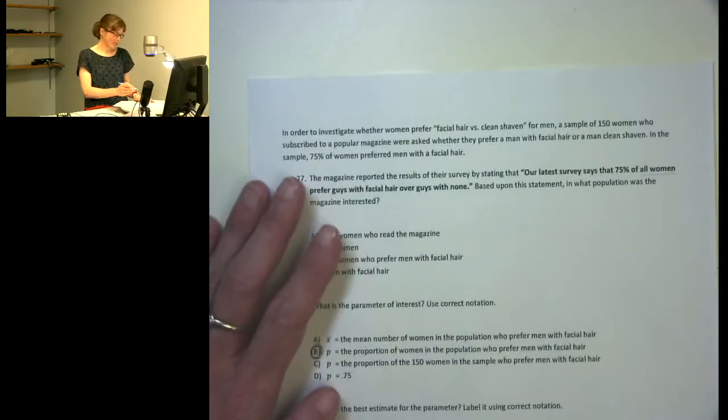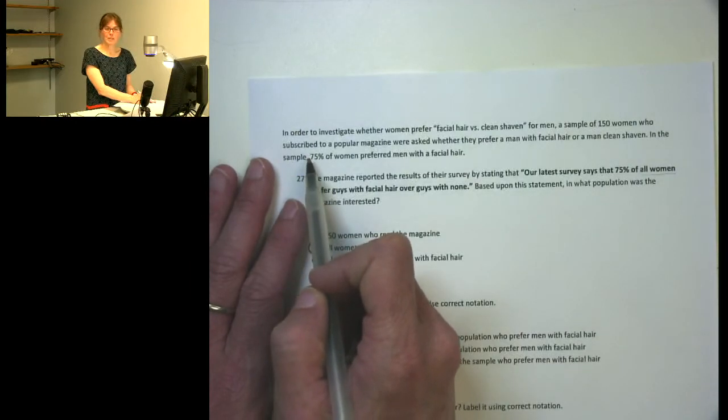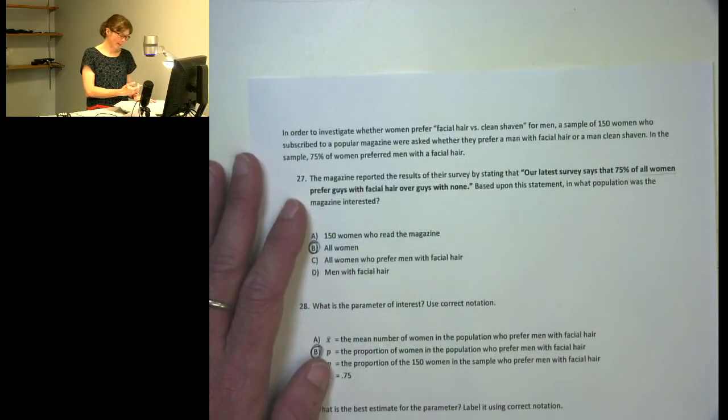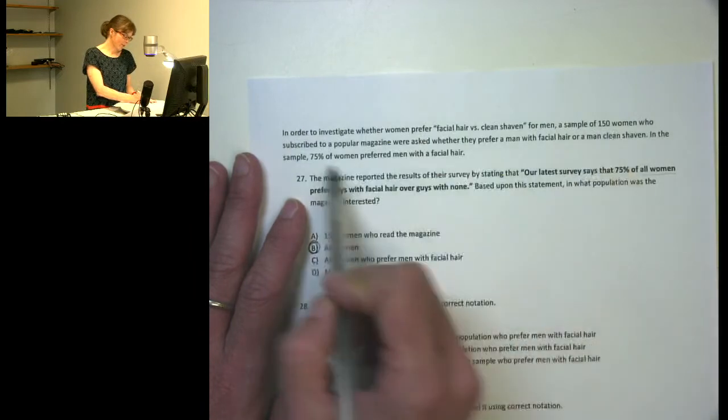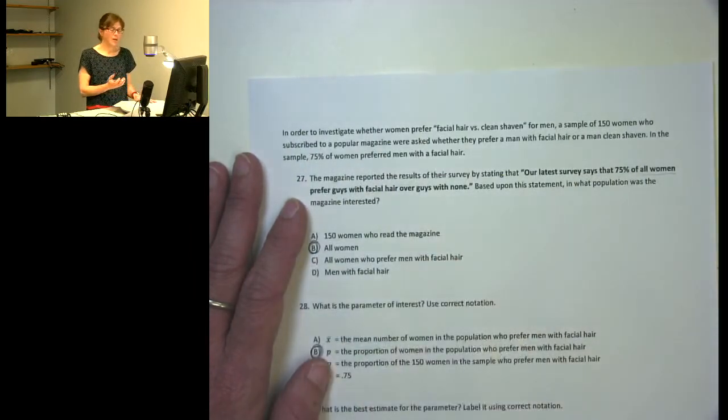Now, to answer this question, I need to think about whether or not the sample is likely to be representative of the population of all women. and this is 150 women who subscribe to a popular magazine. This may or may not be representative of all women. Even though the magazine's popular, the people who subscribe to it might be different from people who don't.